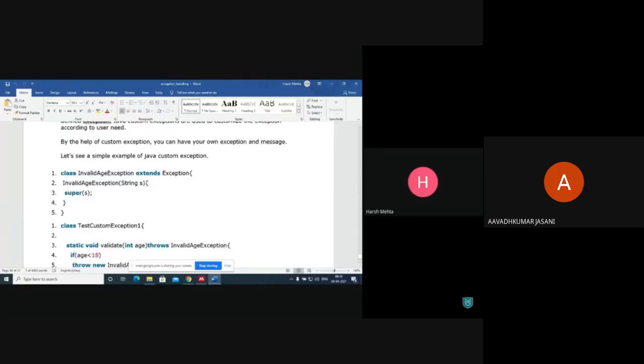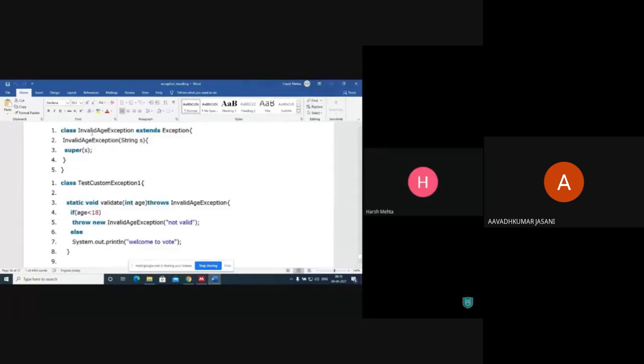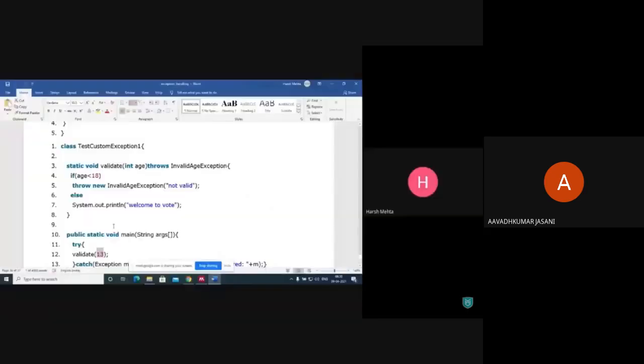What is a custom exception? So InvalidAgeException, this class extends Exception. See, public static void main will start from here. Try, validate, and catch. Validate 13. So we are passing some number here, 13.